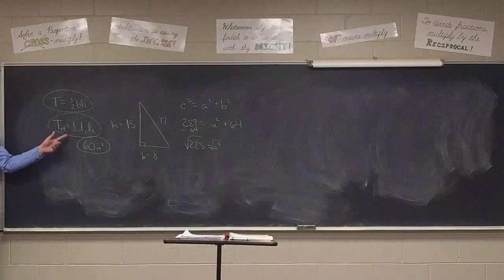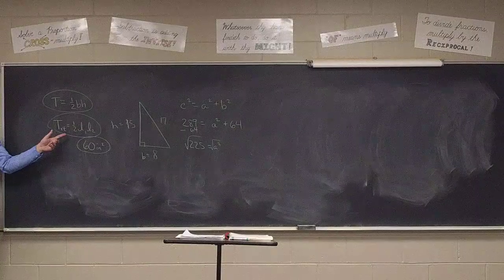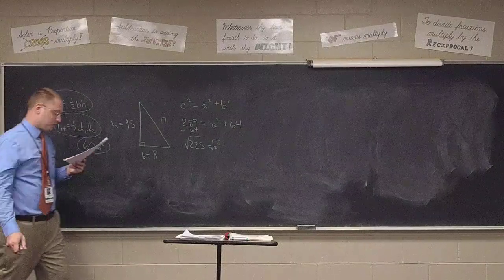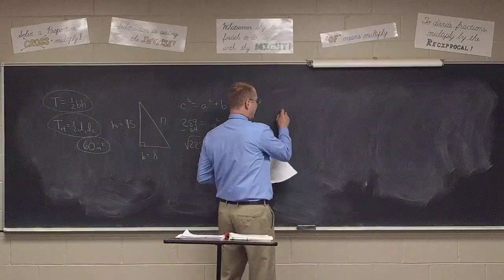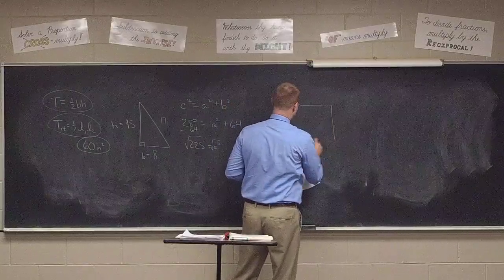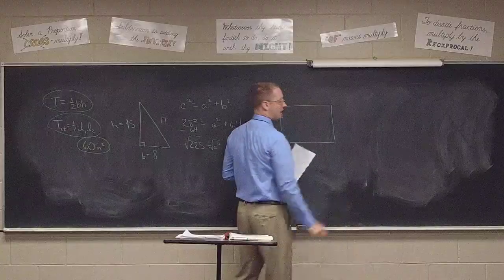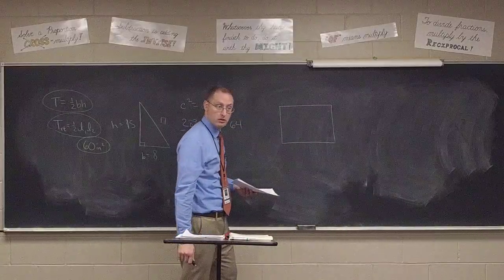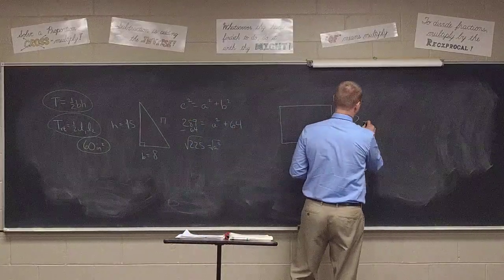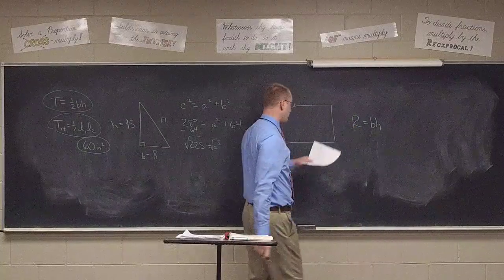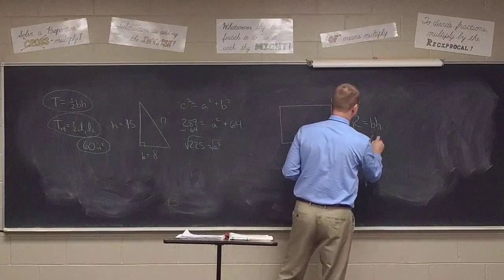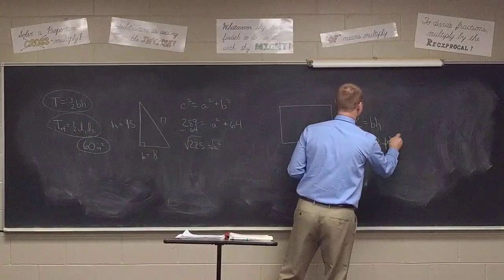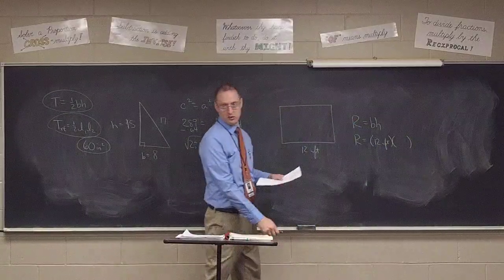Any other questions on number 6? Number 7 says the base of a rectangle is 12 feet and the diagonals are 15 feet. Find the area. Now it's a rectangle. So what formula do we need here, class? R equals BH. And I told you that the base was 12 feet. So we're off to a great start. We already know the base. All we're missing is the altitude, but I didn't tell you the altitude, did I?